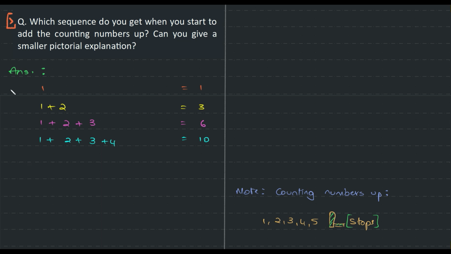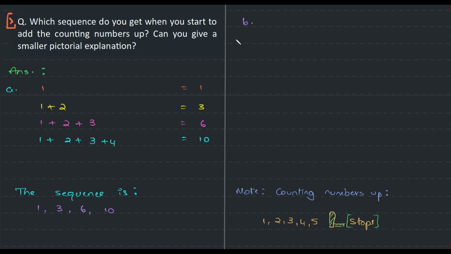So this is part A. We're getting some sequence like this. So always conclude your answer. Conclusion means, okay, this is what I'm getting from this. So the sequence is 1, 3, 6, 10. From this, I'm not able to tell exactly what I'm looking at. Right? Let's go to part B.